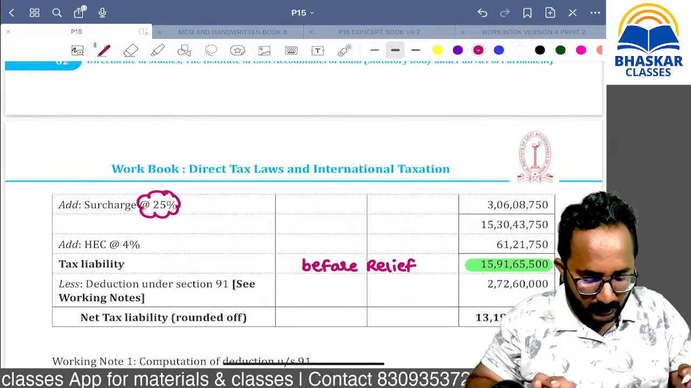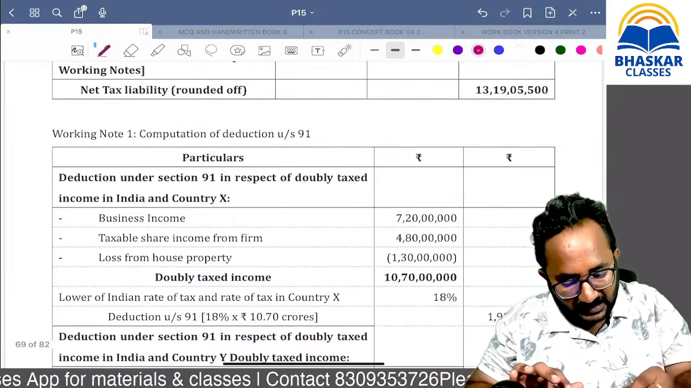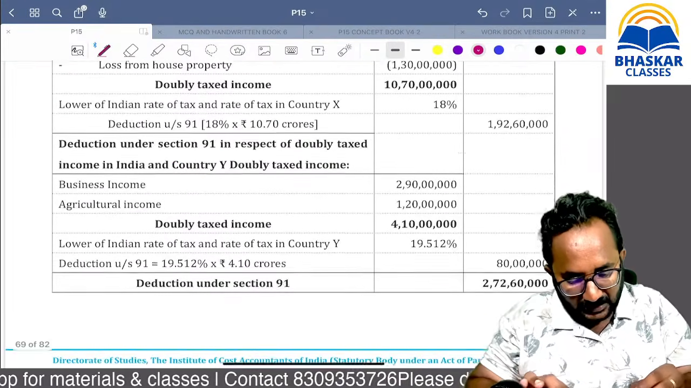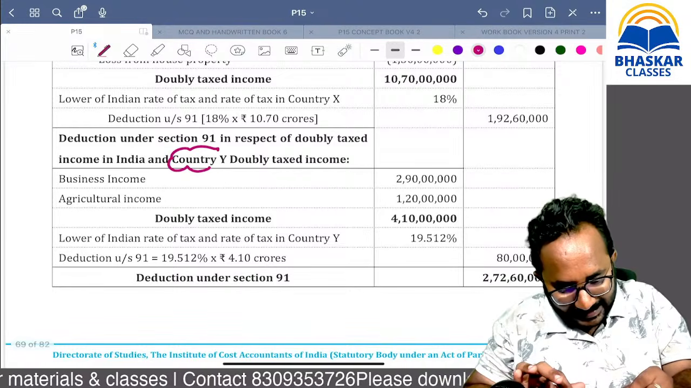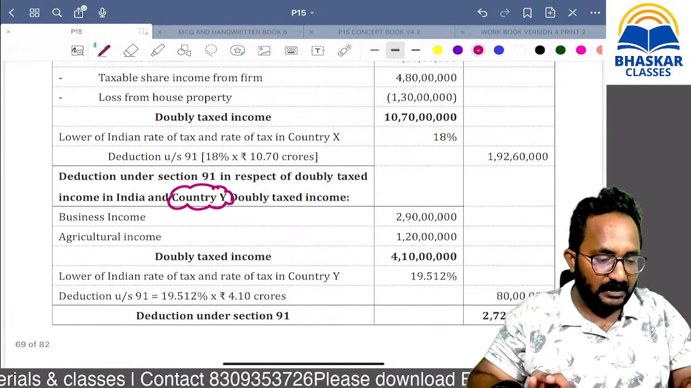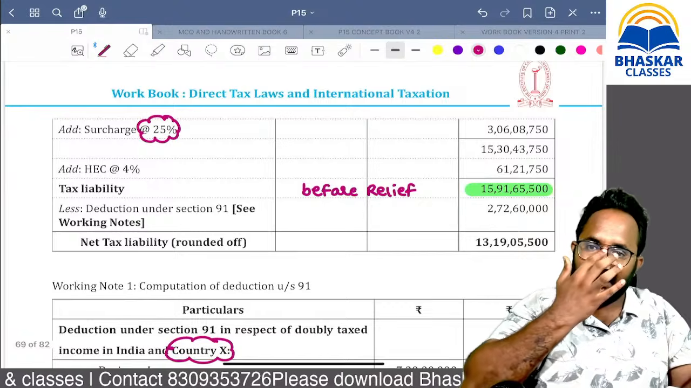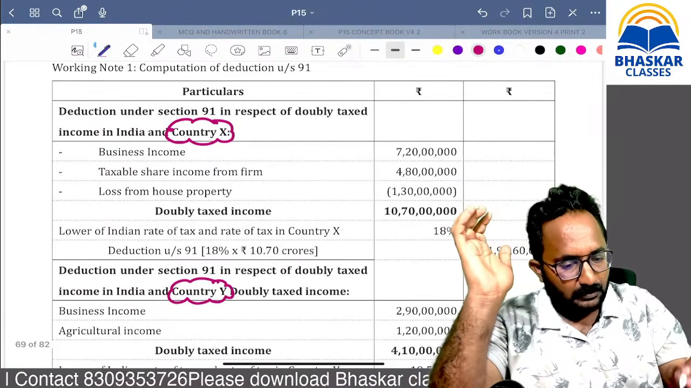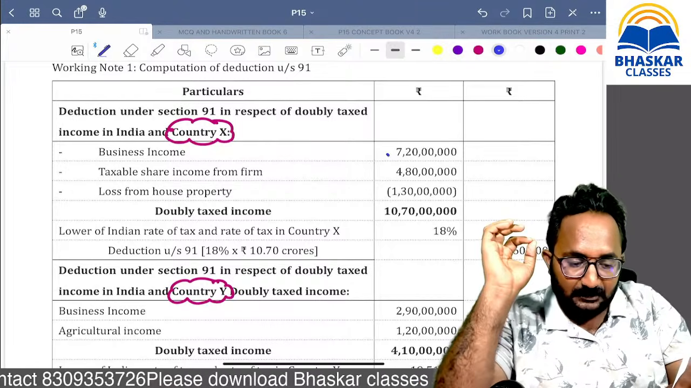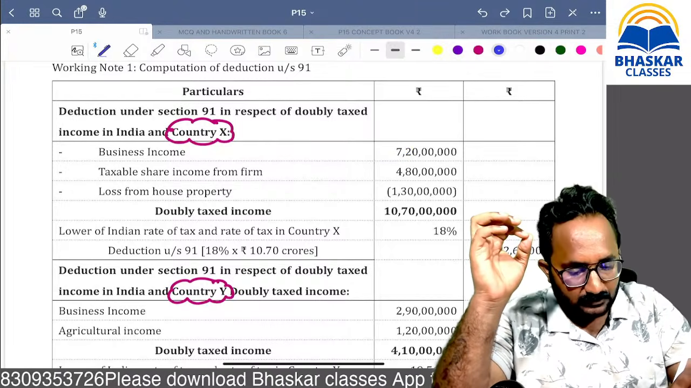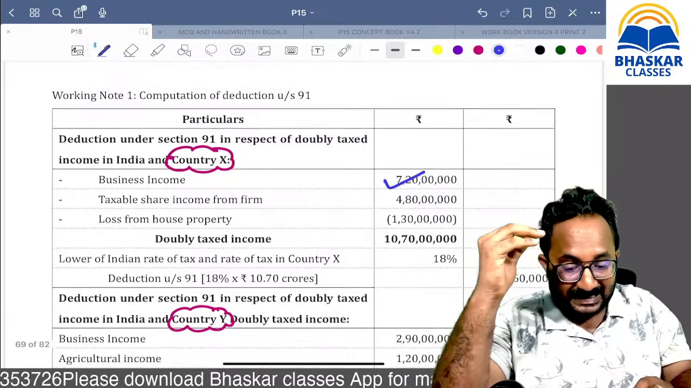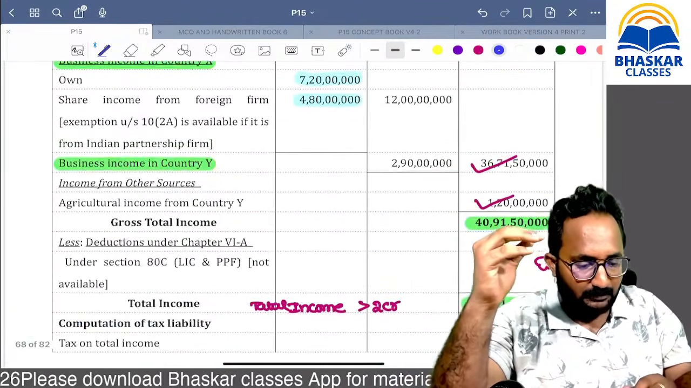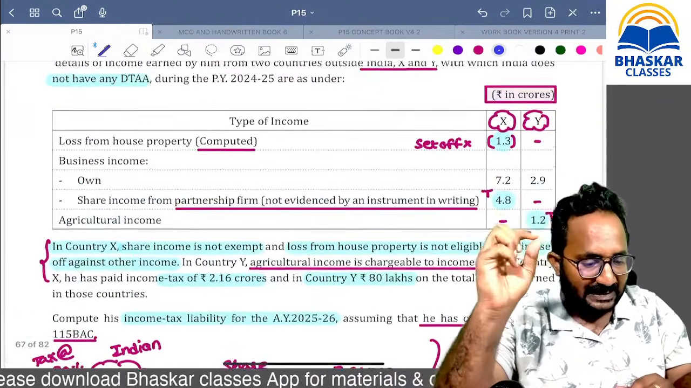Now we can calculate the relief in country X one time, and in country Y one time. You have to aggregate the two things. Finally, we can reduce it from the tax liability. Now, remember, business income is how much? 7,20,000. Sir, in country X, remember, what is the double taxed amount in country X?